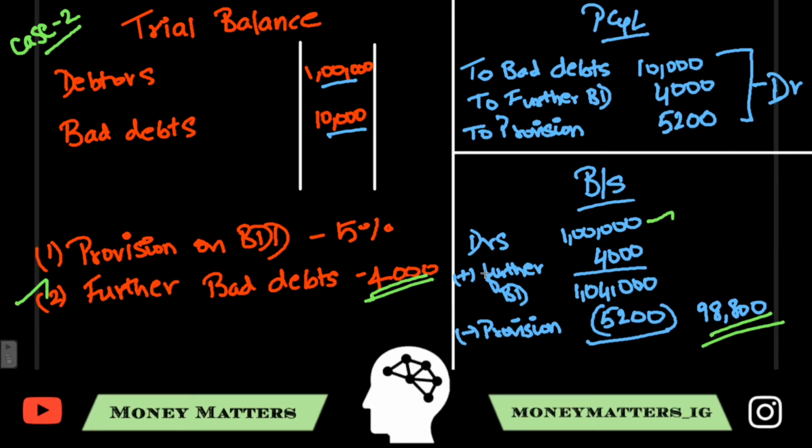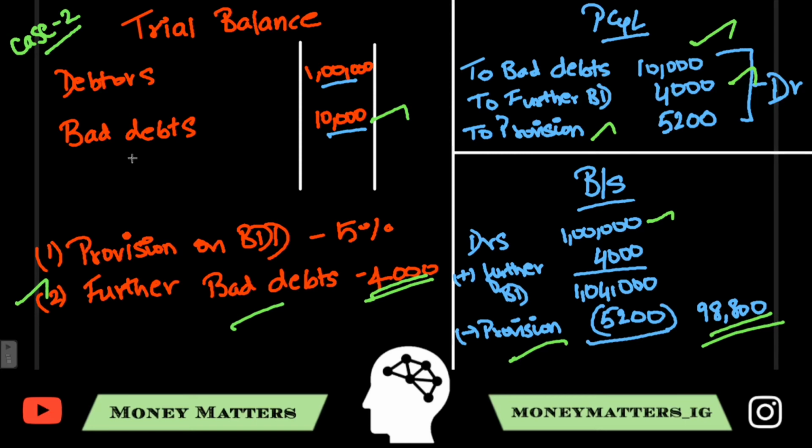So now, as we don't have to prepare any ledger, we'll have to charge this provision in P&L, in the debit side. And any bad debts inside, which is 10,000, we'll have to charge that too in the P&L. And also the further bad debts, we'll have to charge in the P&L. So in the P&L, it will come to bad debts 10,000, to further bad debts 4,000, and to provision 5,200.